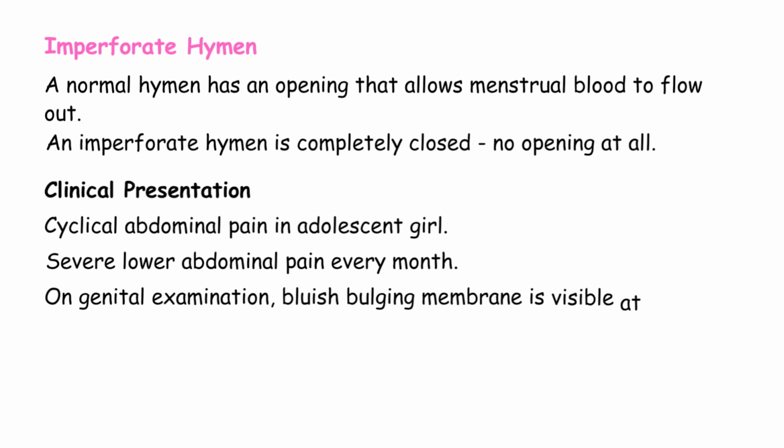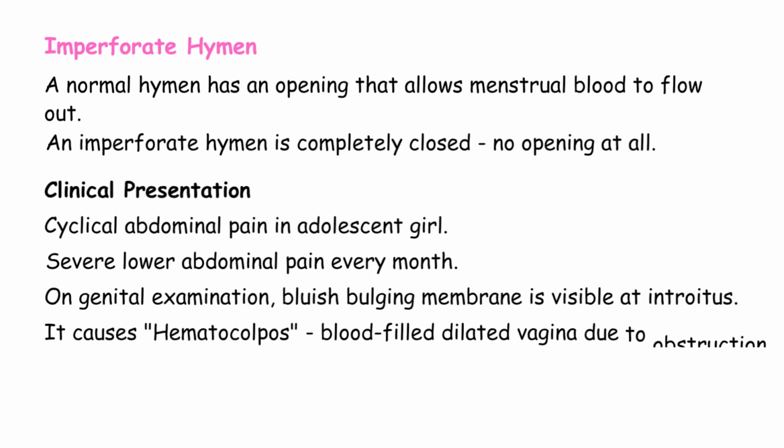It accumulates behind the imperforate hymen, causing pain and pressure. On genital examination, bluish bulging membrane is visible at introitus. This is the classic finding. When you examine the perineum, you see the hymen bulging outward. It looks bluish or purple because there's menstrual blood trapped behind it. The bluish color is the blood showing through the thin membrane. This is called a blue bulge.